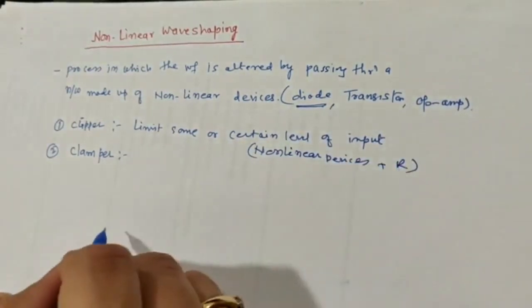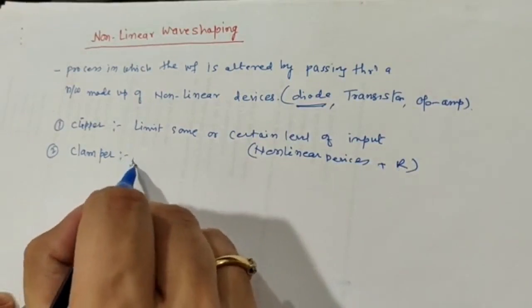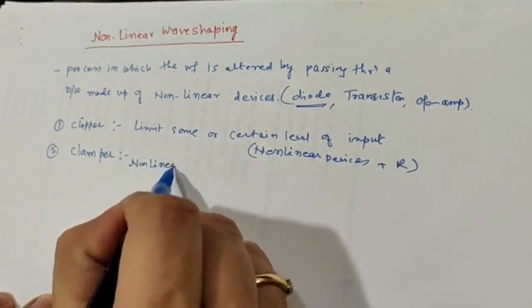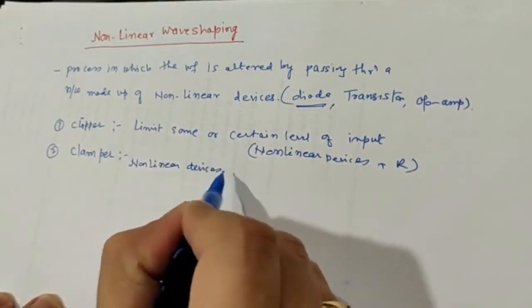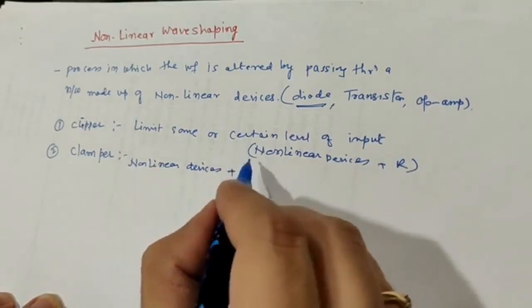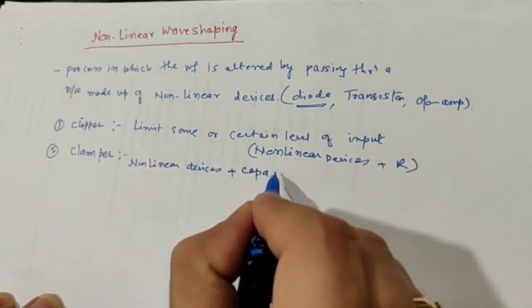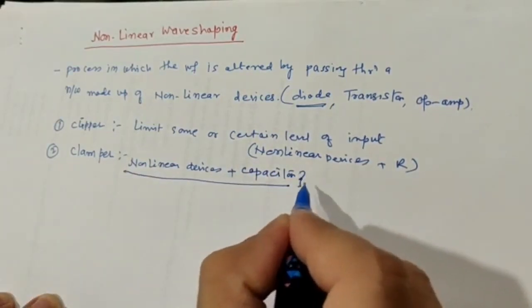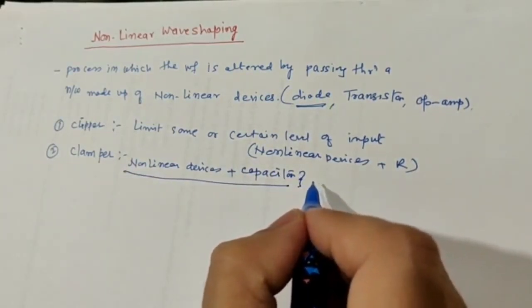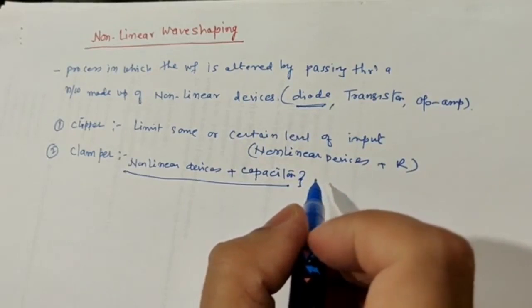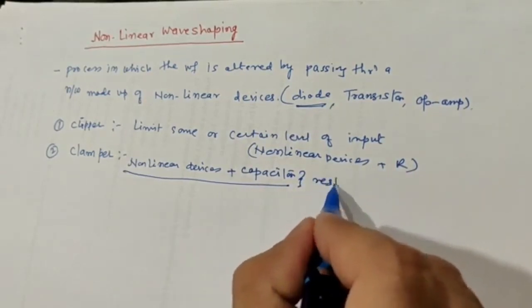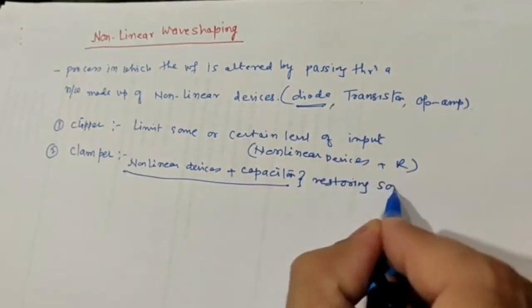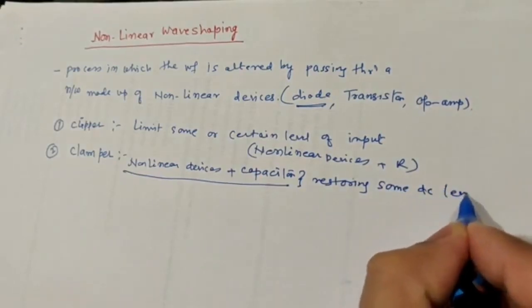And in a clamper we will be using non-linear devices with an energy storage component, that is called a capacitor. What it will be doing is raising or restoring some DC level.